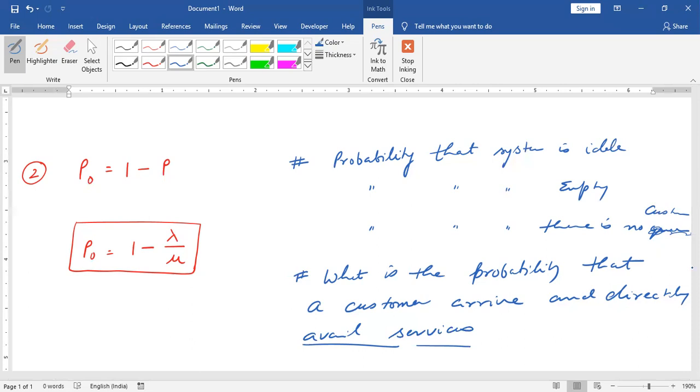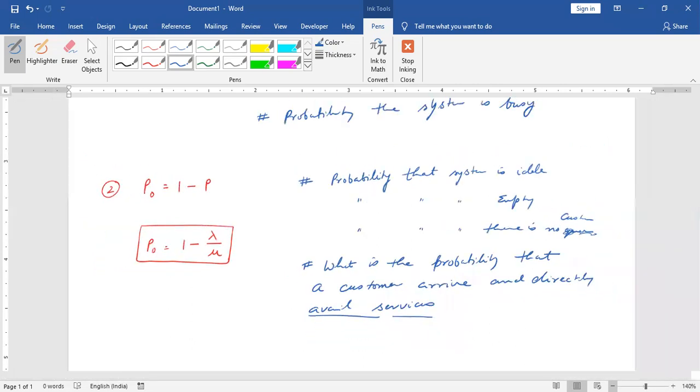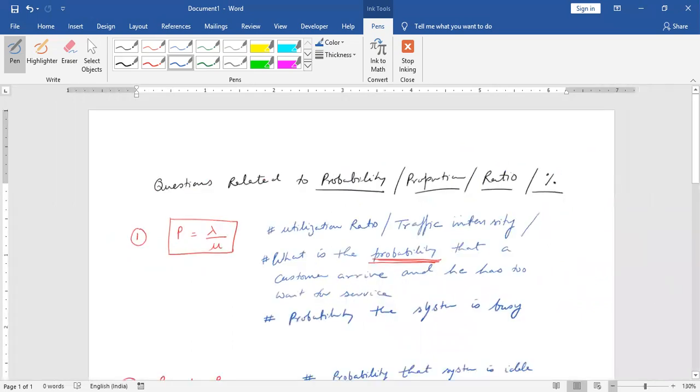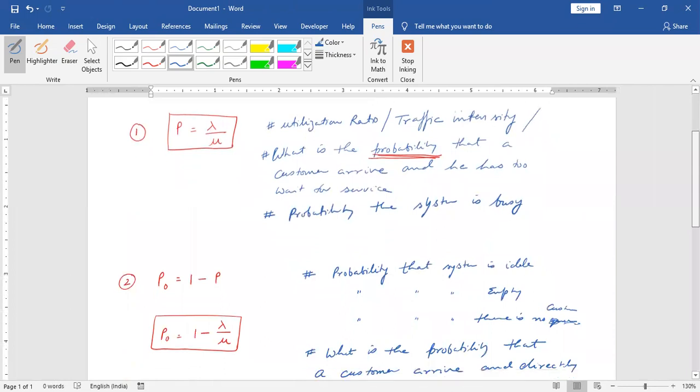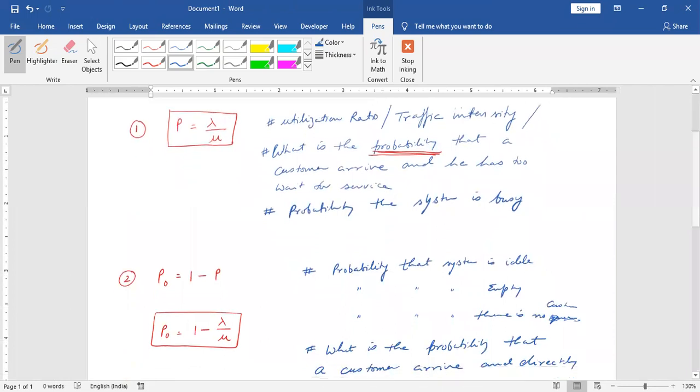So today you just keep these two formulas in your mind. Formula number one is the probability that the system is busy, and number two is the probability that the system is idle, right?